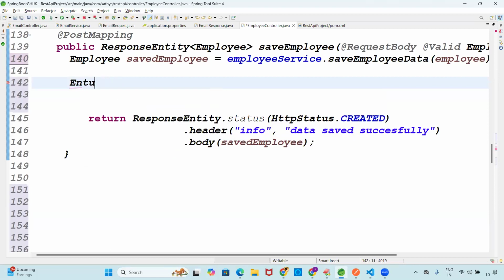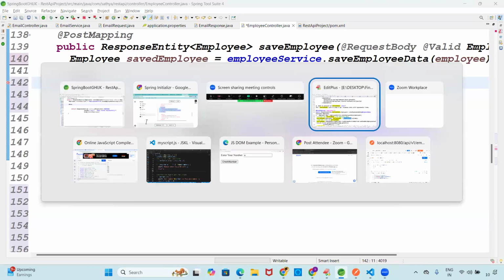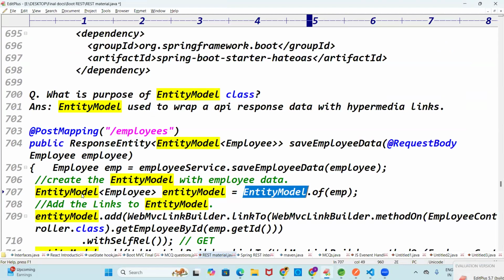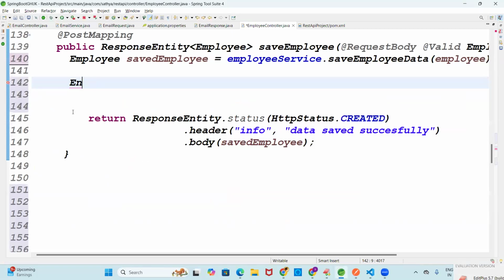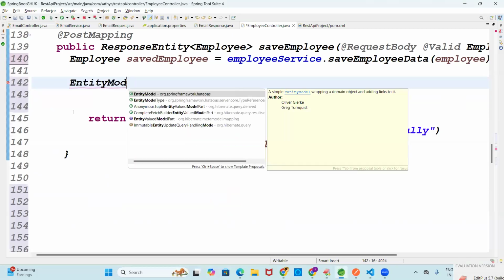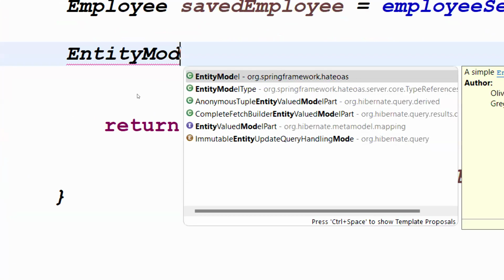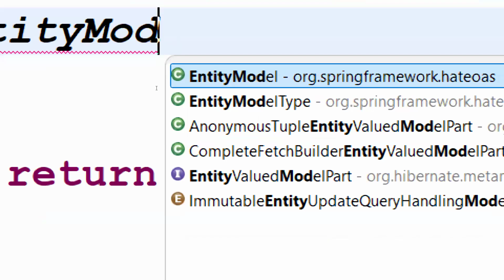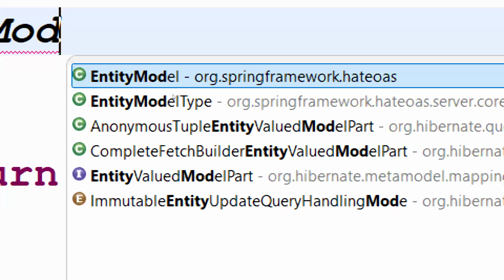What class is this here? Entity model class. See guys, this is the entity model class. You need to create the object. This is like the entity model class. Control space this. Yeah, now you got entity model. Please cross-check which package this entity model belongs to.